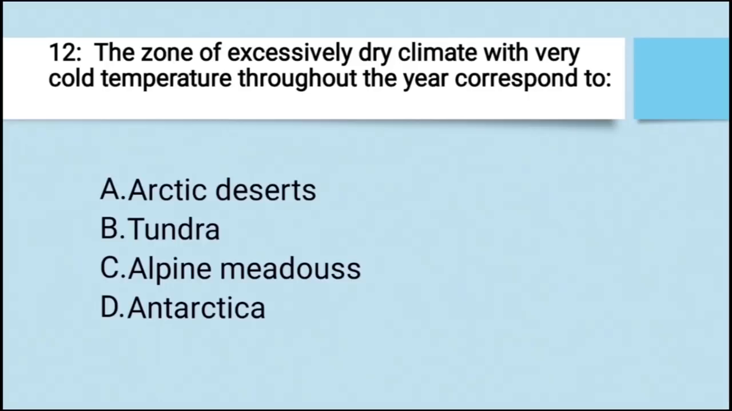The zone of excessively dry climate with very cold temperature throughout the year corresponds to A. Arctic deserts, B. Tundra, C. Alpine meadows and D. Antarctica. मतलब ऐसा कौन सा जोन है जो कि फुल ईयर ड्राई एंड कोल्ड टेम्परेचर में रहता है? The right answer is Arctic deserts.